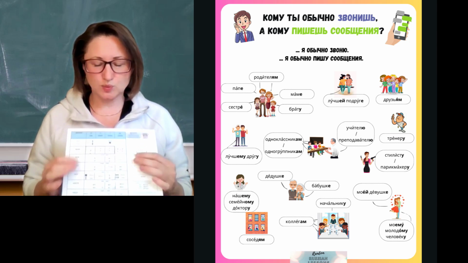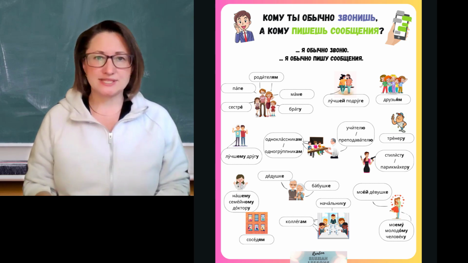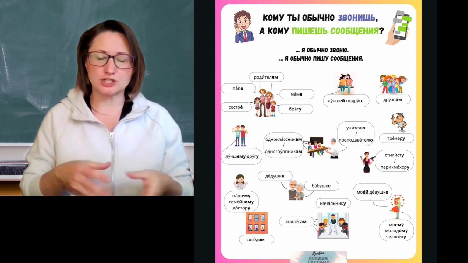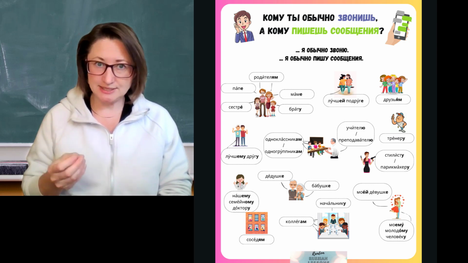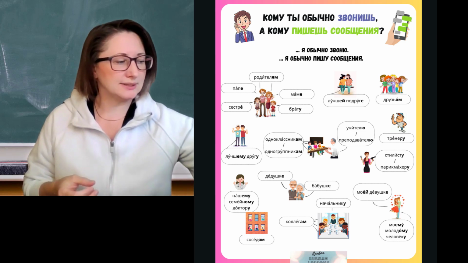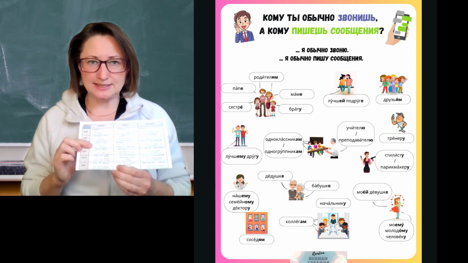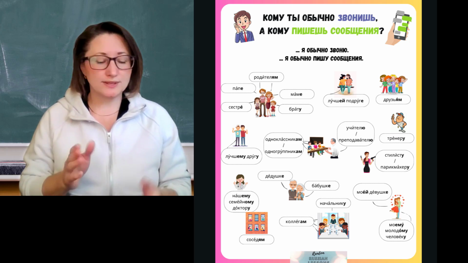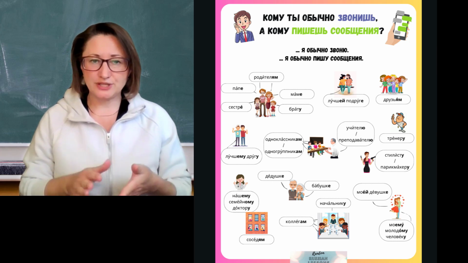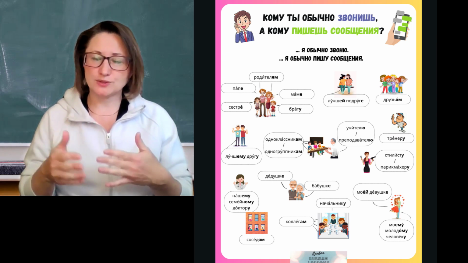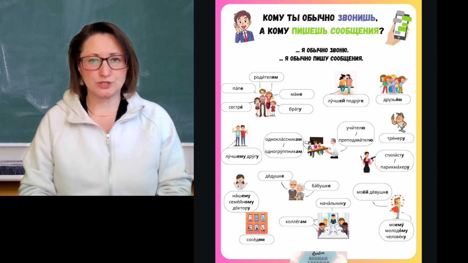But remember that the words кто and что, who and what, also change in cases. And once again, кому is the dative form because whoever we call or whoever we send a text message to is going to be the indirect object. Here is our context for that, our indirect object, and it's dative. So for the responses, I'm going to use these two lines below that have 3 dots, followed by «Я обычно звоню» or «Я обычно пишу сообщение».